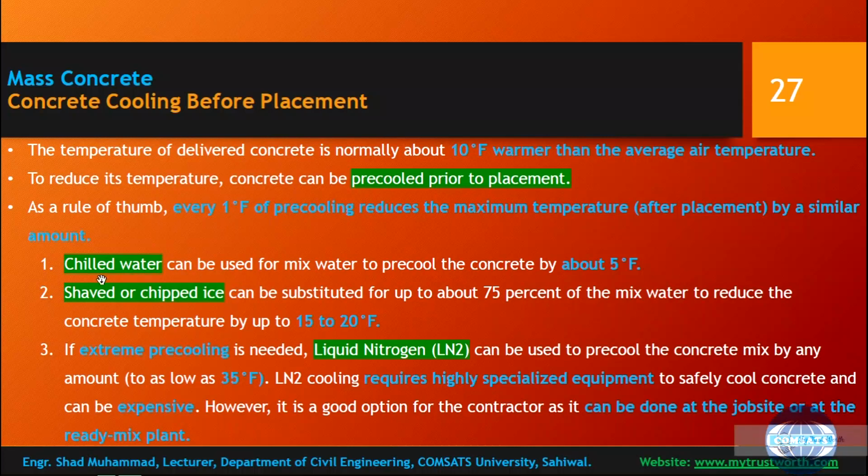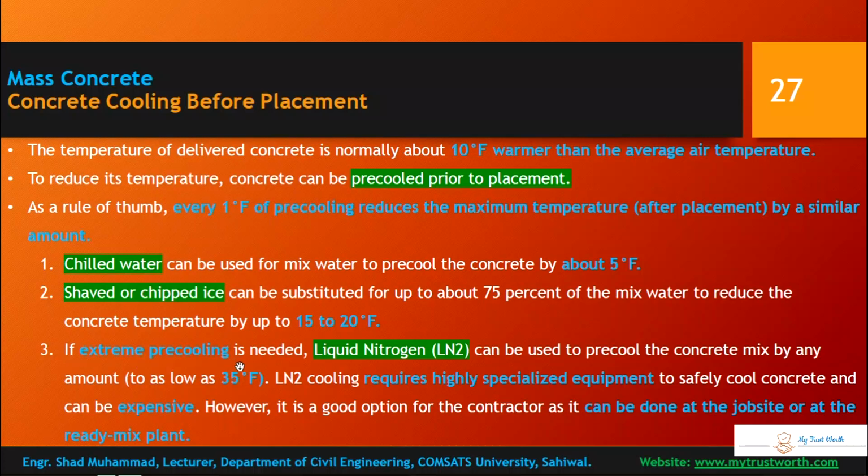So if you are using chilled water, then you can use chipped ice in combination, up to 75% replacement of the mixing water, to reduce the concrete temperature by 15 to 25 degrees. So chilled water alone reduces the temperature by 5 degrees, and if you are using shaved and chipped ice in addition to chilled water, with 75% substitution, then that will reduce the temperature by 15 to 25 degrees.